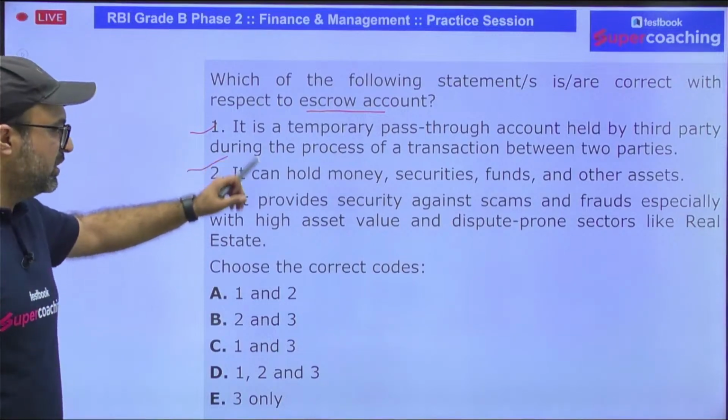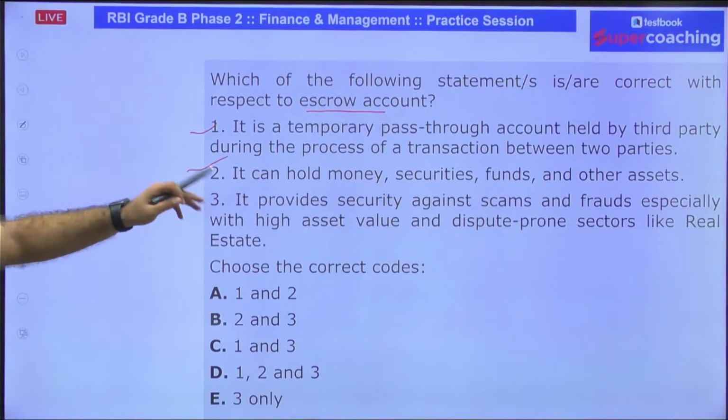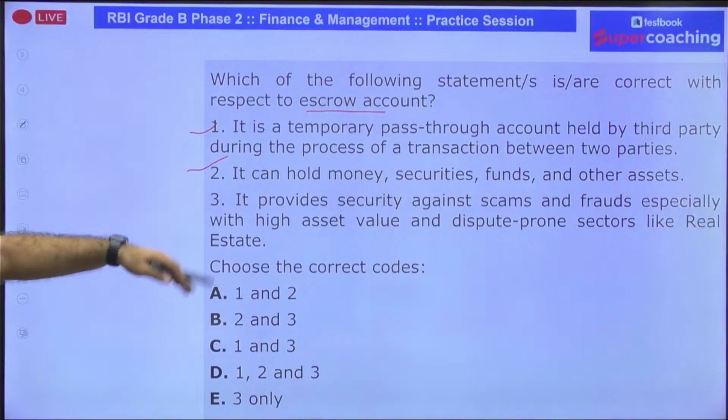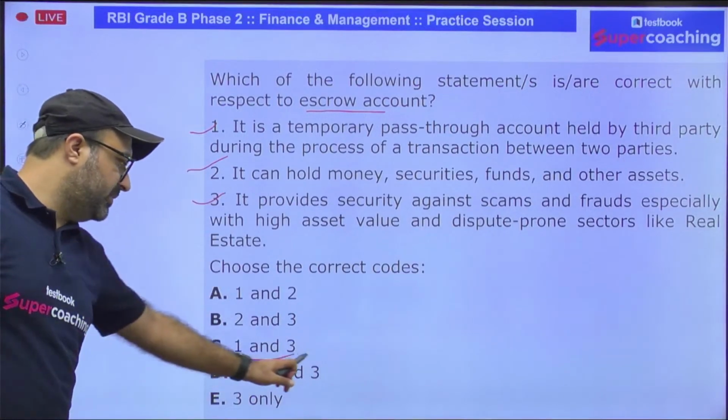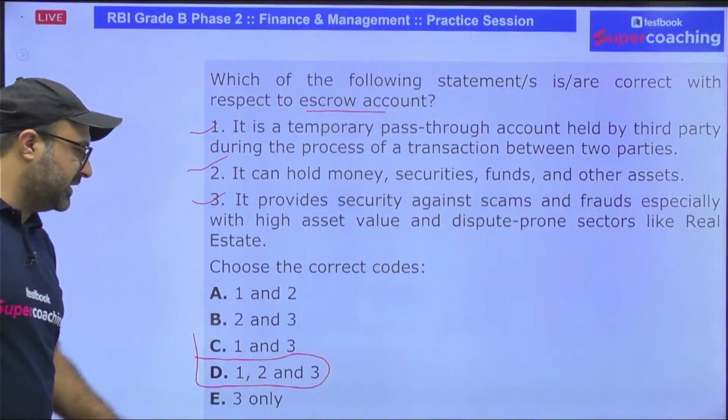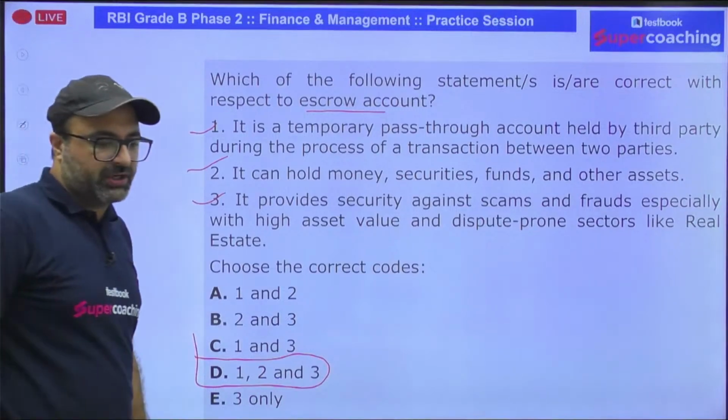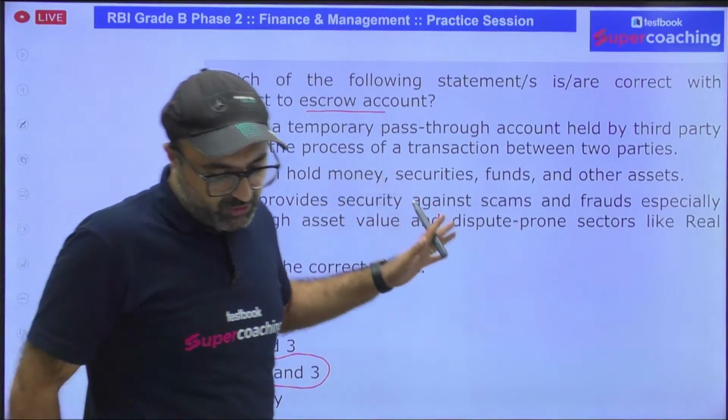That is true. It provides security against scams and fraud, especially with high asset value and dispute-prone sectors like real estate. That is true. So the answer will be 1, 2 and 3. These three statements are correct with respect to your escrow account.